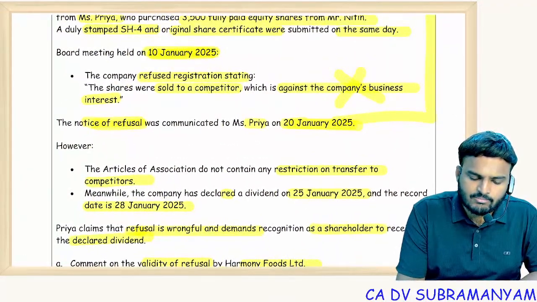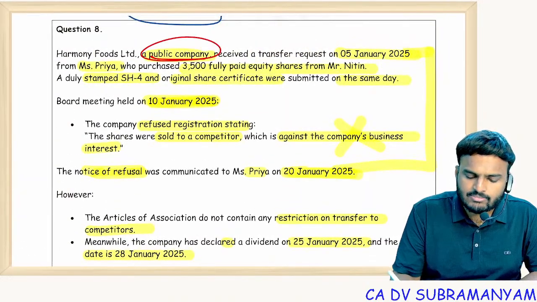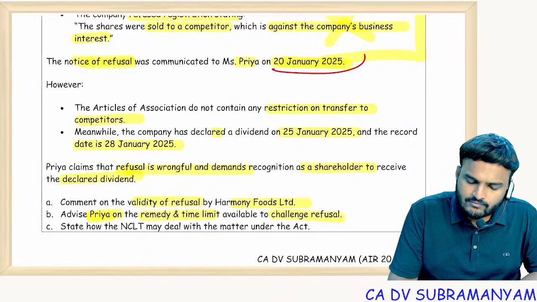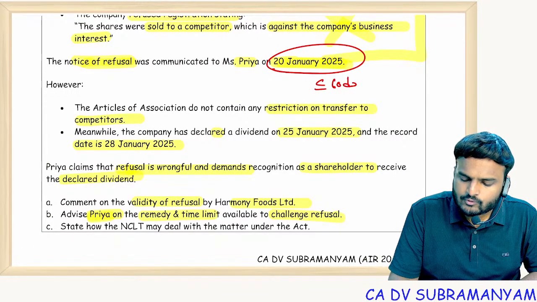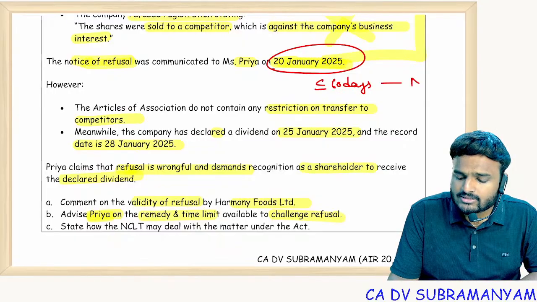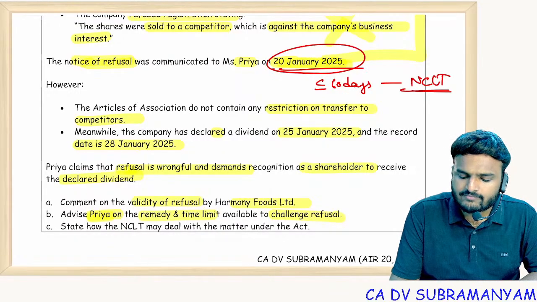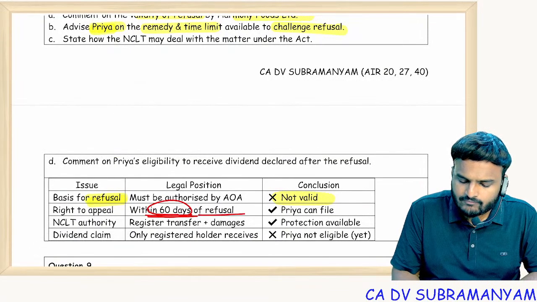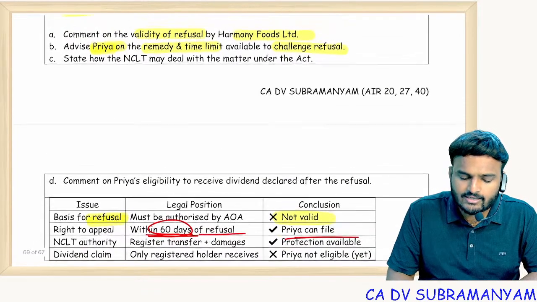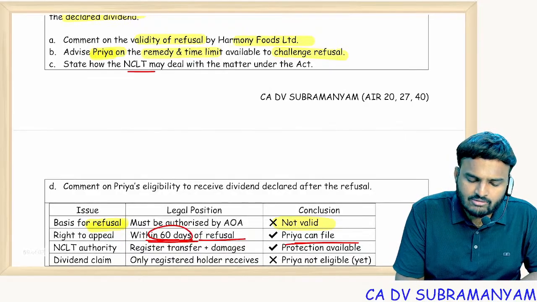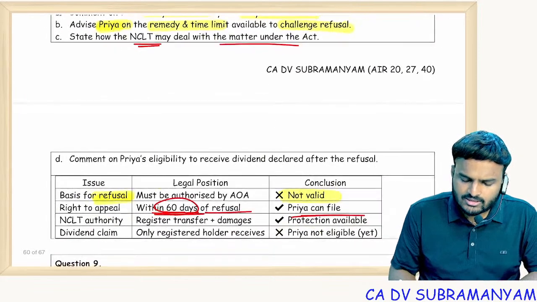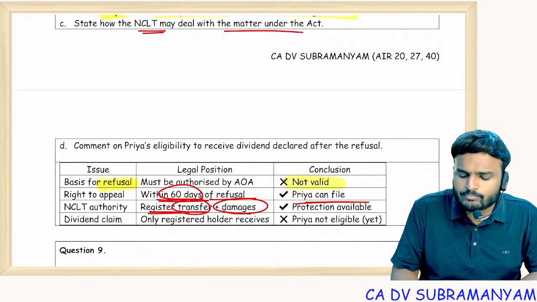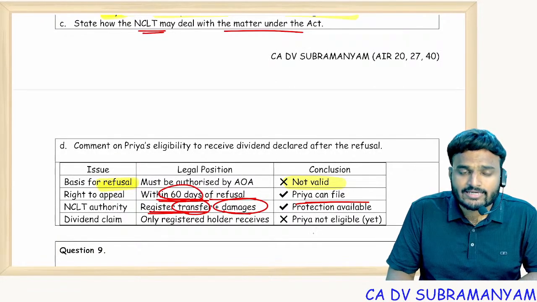Since this is a public company, within 60 days from the notice of refusal, go and file an appeal with NCLT, appeal to NCLT from 20th January onwards. So from 20th January onwards, you have a time of 60 days. So Priya can file an appeal with NCLT. State how NCLT may deal with the matter. NCLT orders the company to register the transfer and orders the company to pay damages to the aggrieved party.